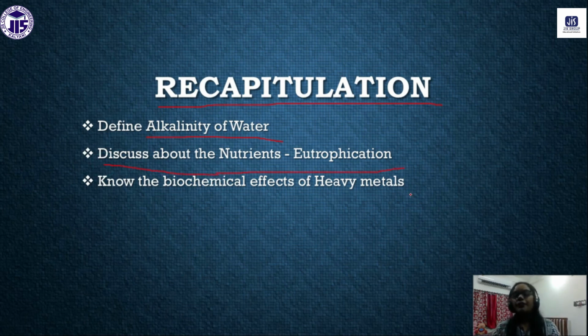Eutrophication, what is eutrophication? Generally, eutrophication is related to nutrients. In a water body, all living systems require some nutrients like sodium, potassium, calcium, magnesium, and so on. These nutrients are also present in the water body, because they are important for aquatic life.